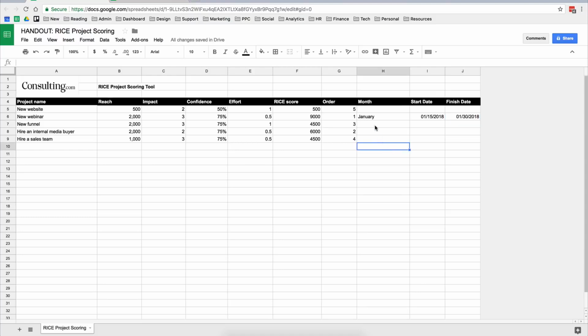So now we've got a list of actions and they're prioritized, and we've got a start and finish date. Then let's say the next one is going to happen in February. I'm going to start this on the 1st of February 2018, and it takes half a month to complete, so I'm going to finish it on February the 15th, 2018.